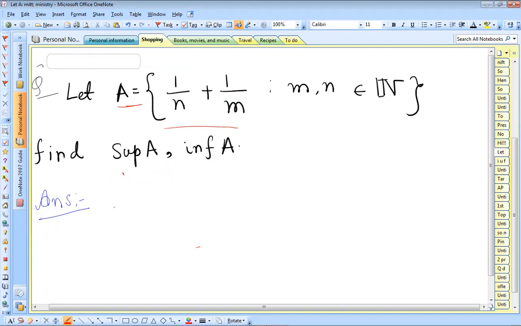Now observe the set capital A on the number line. Here is 0, here is 2, and here is some element 1.